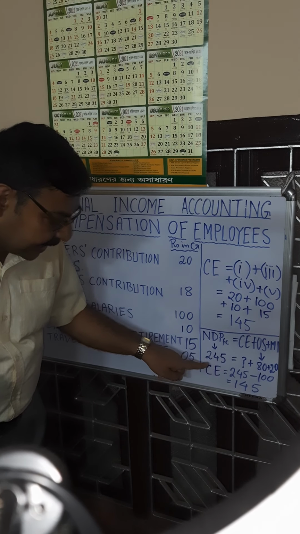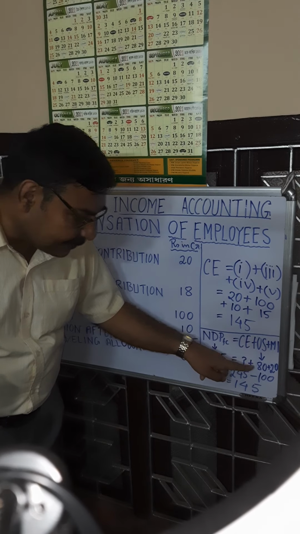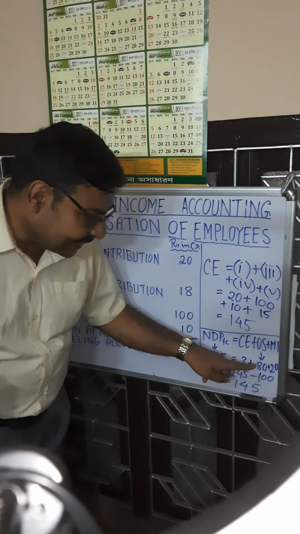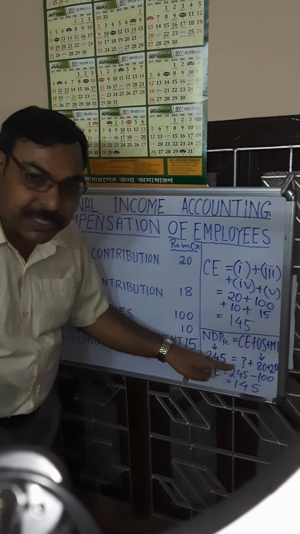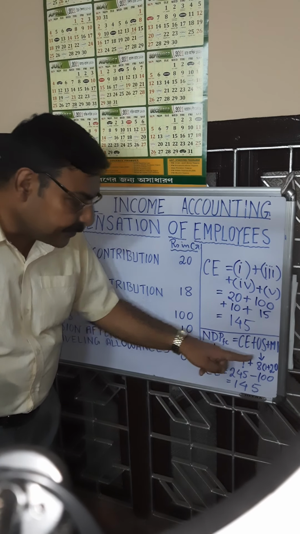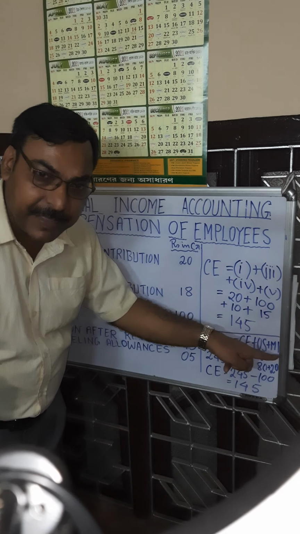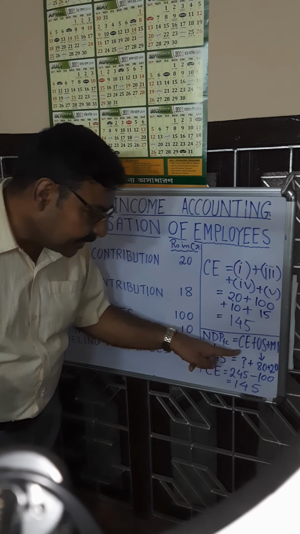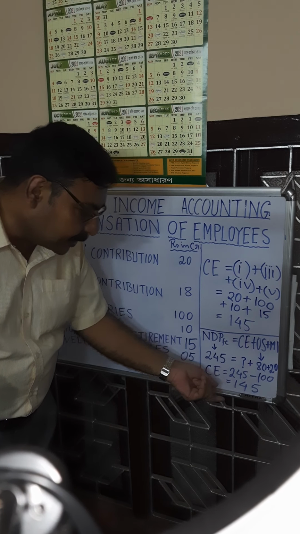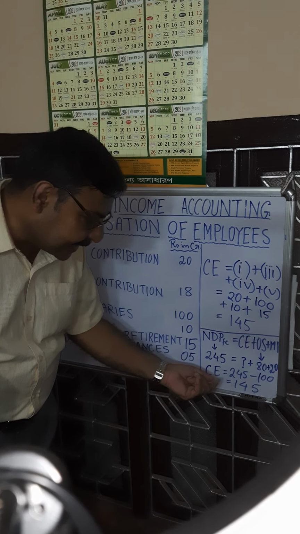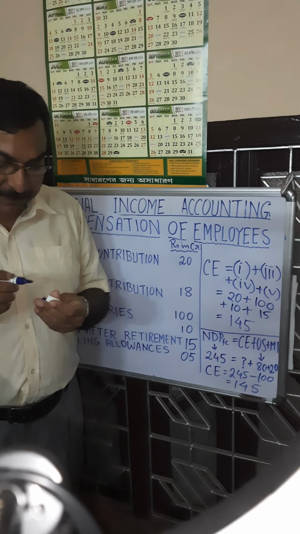Suppose NDPFC is given as 245, operating surplus is 80, and mixed income is 20. C is not given, you have to calculate. If you know the values of the other components, you can easily get compensation of employees from this equation. So we put the values and we get C equal to 145 in the deductive method also.